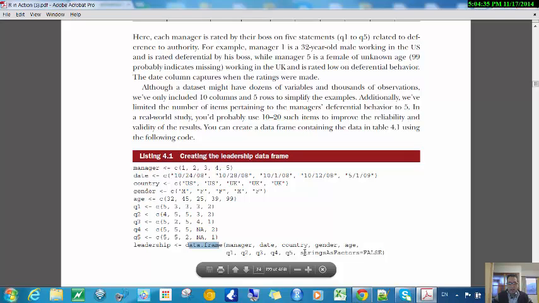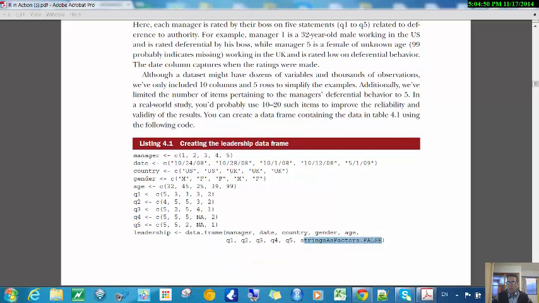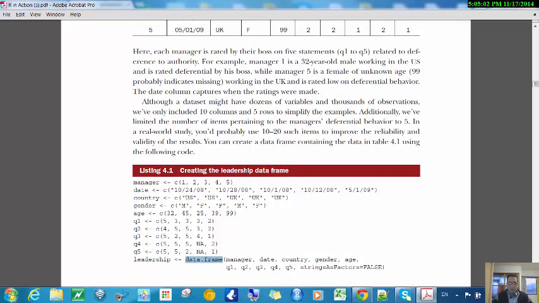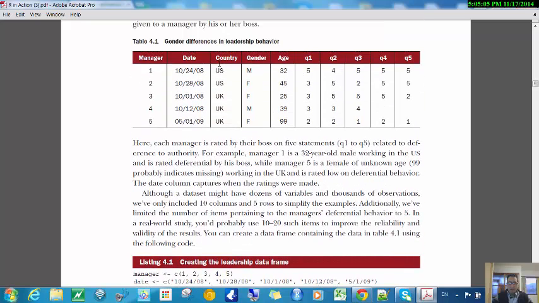And here's something we hadn't seen before: strings as factors equals false. The reason you need this is because the data frame function, this data frame function here, will automatically convert strings to factors. A lot of these are strings, right? Like this is a string, these are strings, these are numbers, but these two are strings.